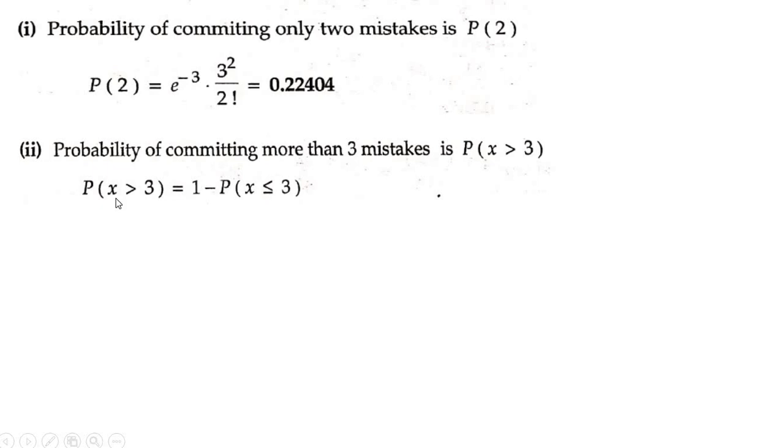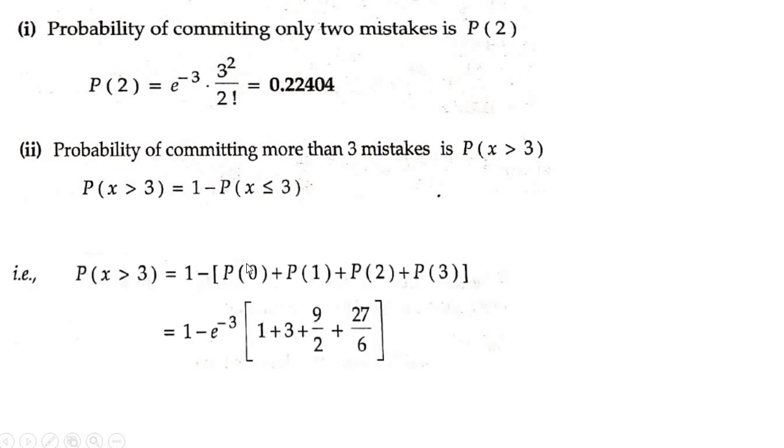You have more than 3 mistakes, so P of x greater than 3 is equal to 1 minus P of x less than or equal to 3. So that means P of 0, P of 1, P of 2, P of 3. So 1 minus P of 0, which you have already found, then find P of 1, P of 2, P of 3, substitute, and that gives you the answer as 0.3528. You need not do it in this way; substitute directly 0, 1, 2 and 3 in the P of x you have, add all the values, and subtract from 1.